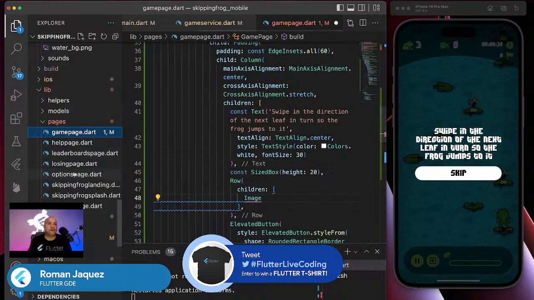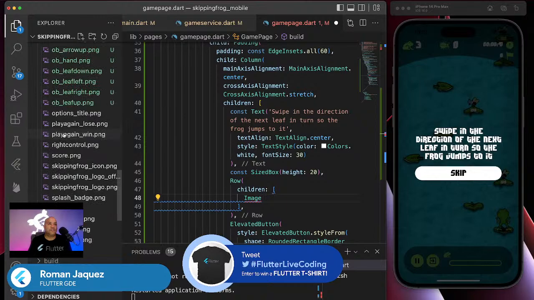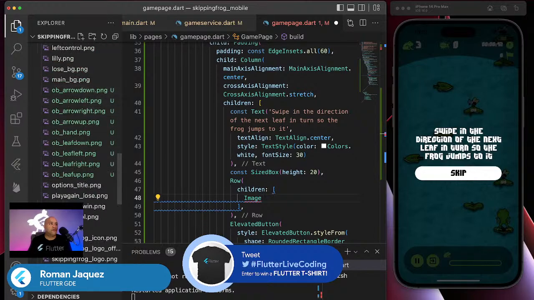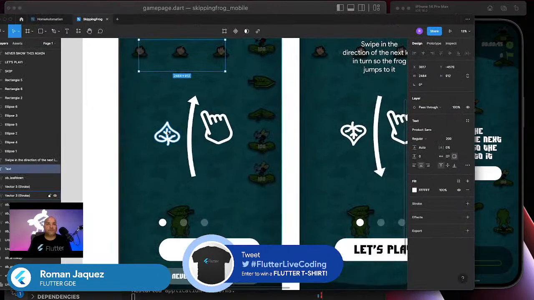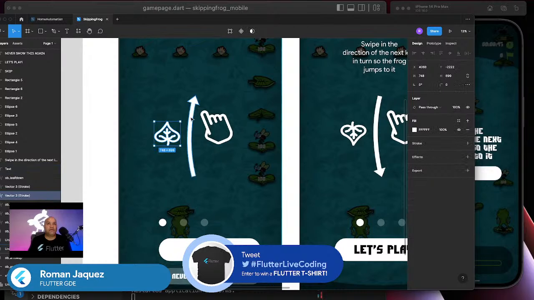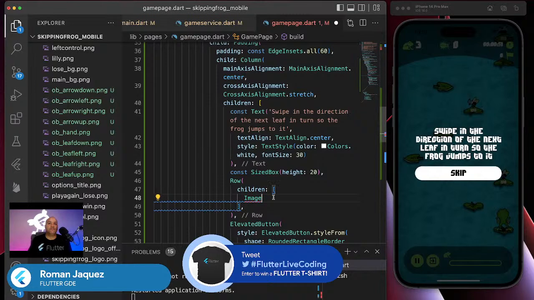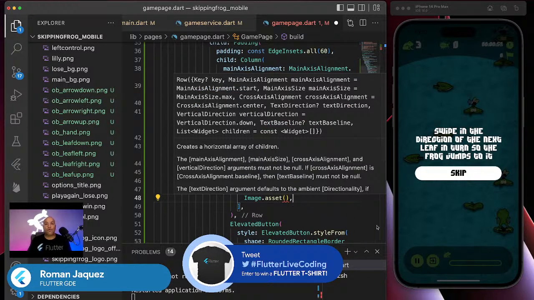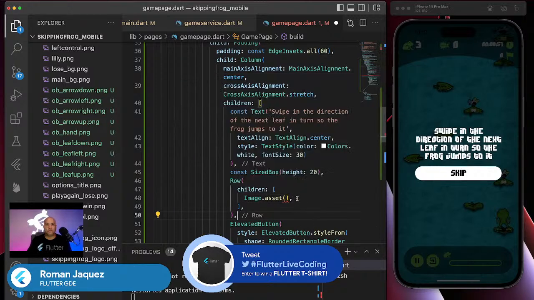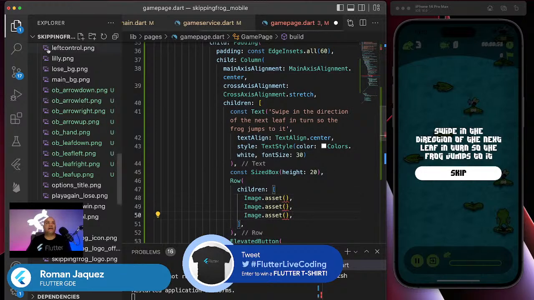So my images are the OB images. I want to do the arrow, the leaf up, arrow up, and the hand. So I need 3 images, 3 image assets. I need 3 of these in a row. So I'll do, get out of the way, copy 3 times.